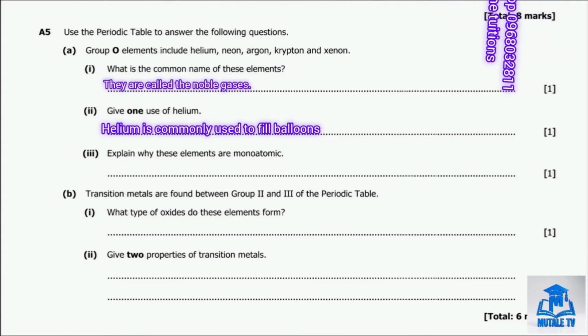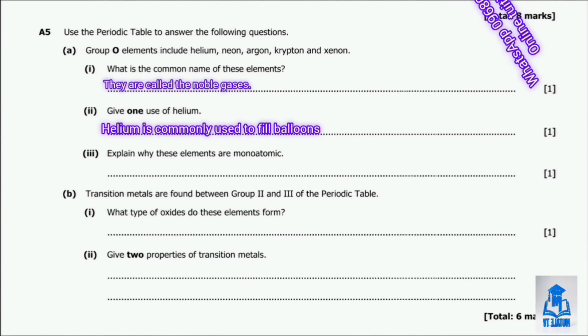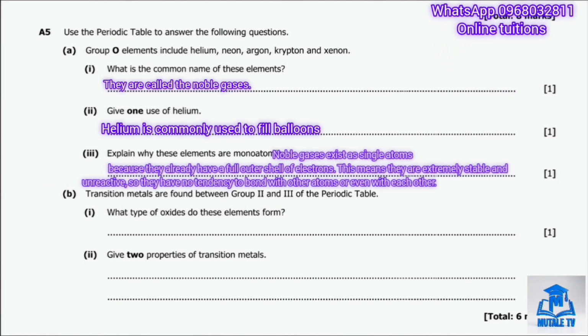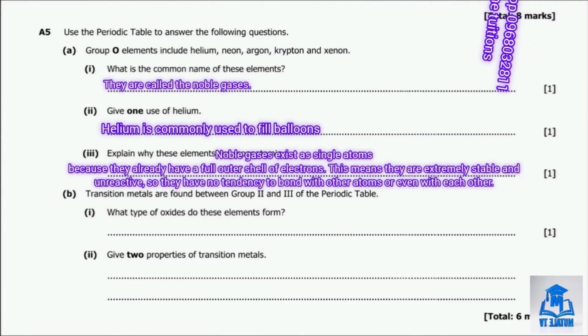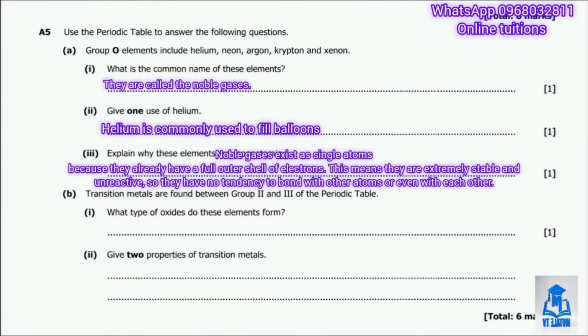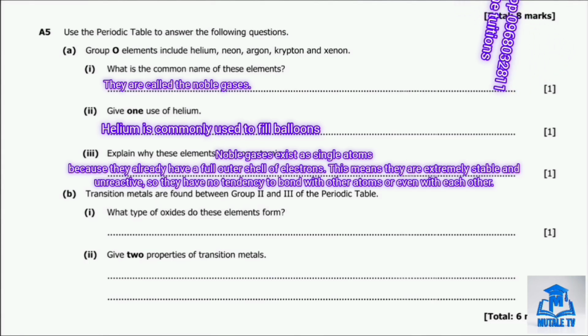Okay, moving on to question A3, which asks us to explain why these elements are monoatomic. So listen closely. Noble gases exist as single atoms because they already have a full outer shell of electrons. This means they are extremely stable and unreactive. So they have no tendency to bond with other atoms or even with each other. Alright, so that's the answer there.